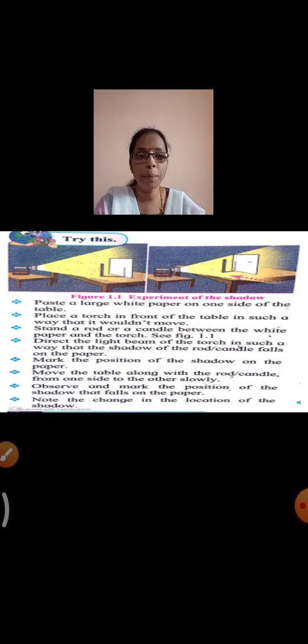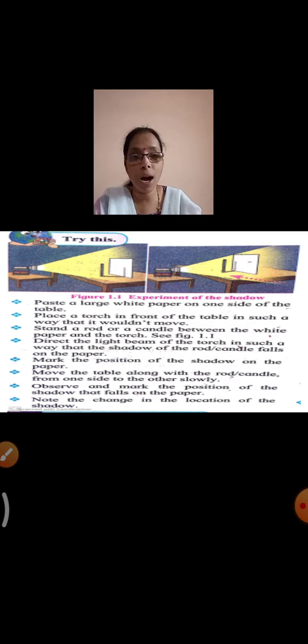So you have to place all the three objects, the torch, the rod, the paper, in the same direction so that the shadow of the rod falls on the paper. And when the shadow of the rod falls on the paper, you have to mark the position of the shadow on the paper.